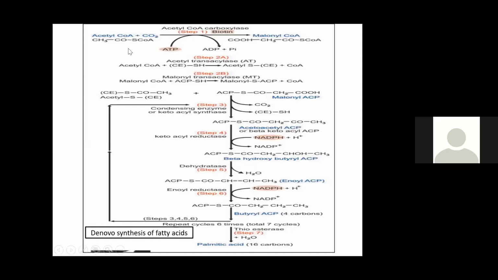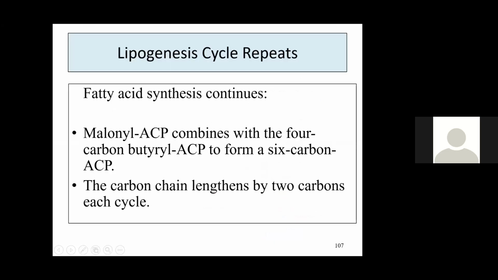Here you can see in this slide, acetyl-CoA carboxylation. Next, combination to acetoacetyl ACP and malonyl ACP, condensation reactions, reduction reactions, dehydration reaction, second reduction, butyryl ACP. Repeat 6 more times, total 7 times. Finally, palmityl ACP is formed. Palmityl ACP, 16 carbon, in the presence of thioesterase, acyl ACP is separated and palmitic acid is separated.